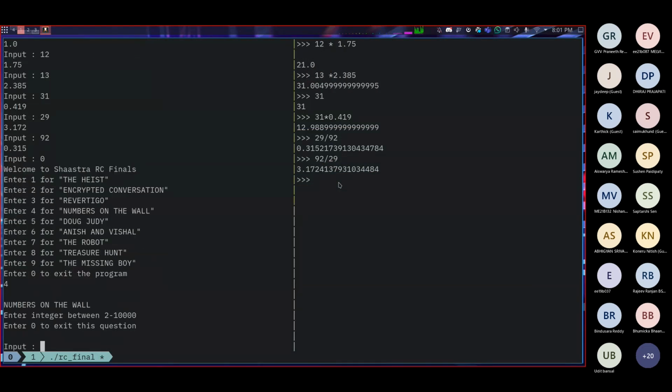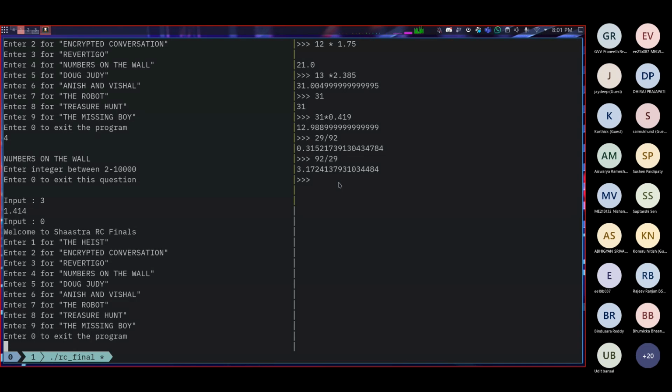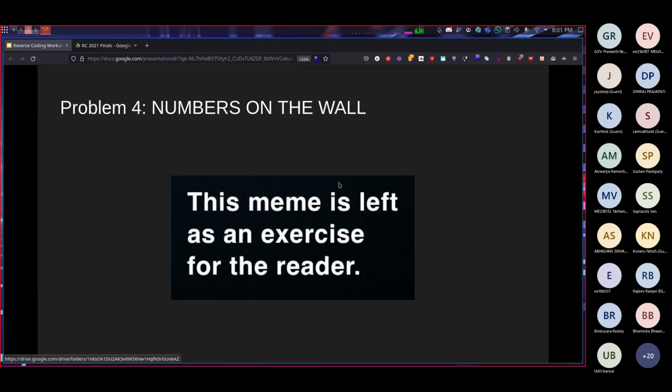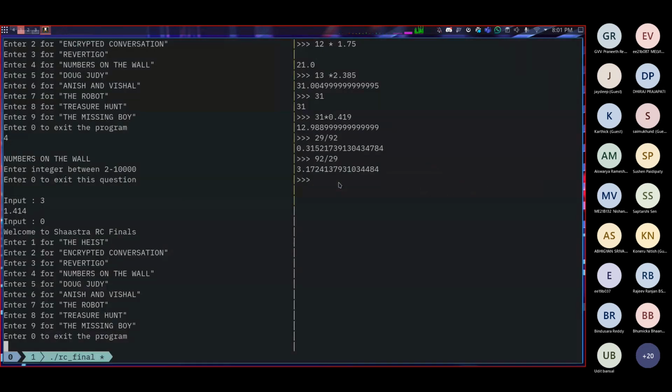They ask us to enter a number between 2 and 10,000, and we get a float in return. So just do that yourself. That's like your homework, if that makes sense. Then there's Doug Judy. I think it's pronounced like that.